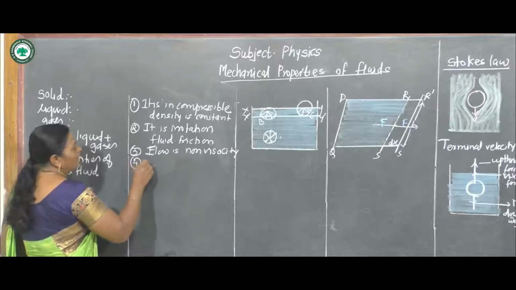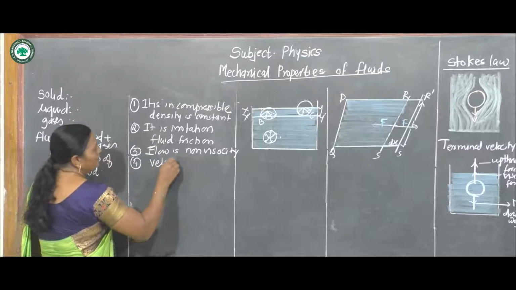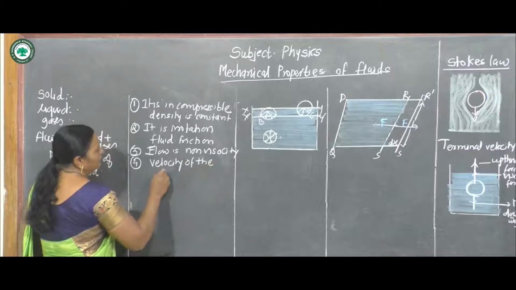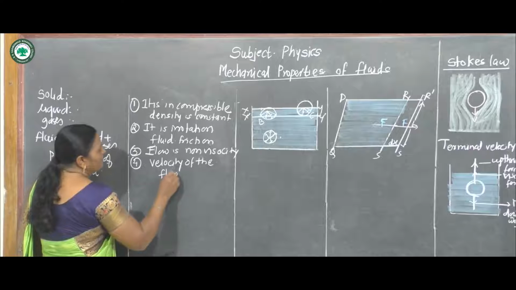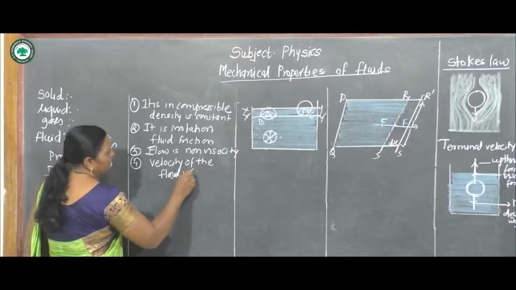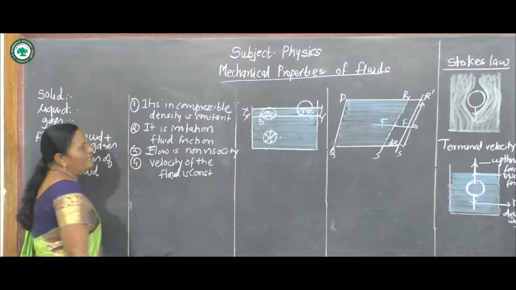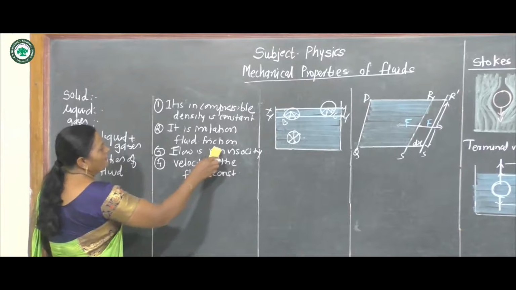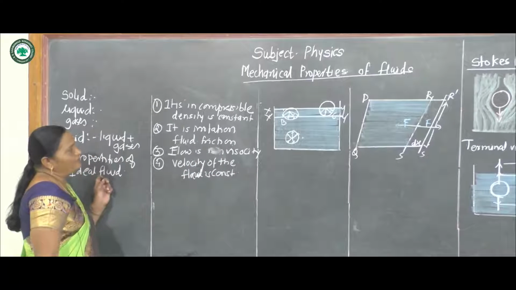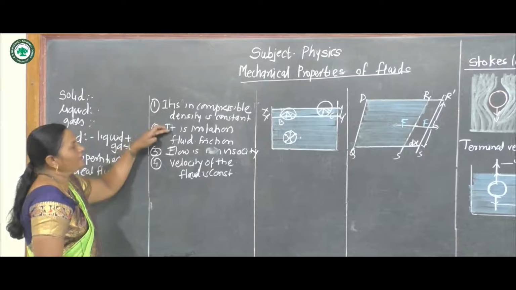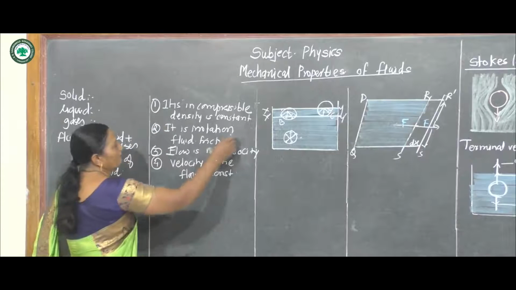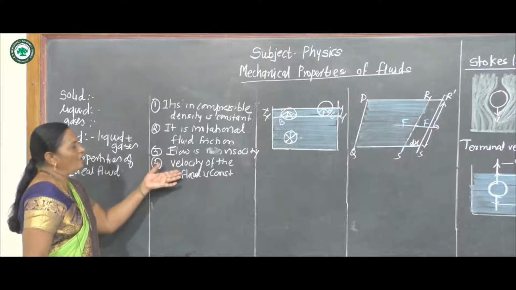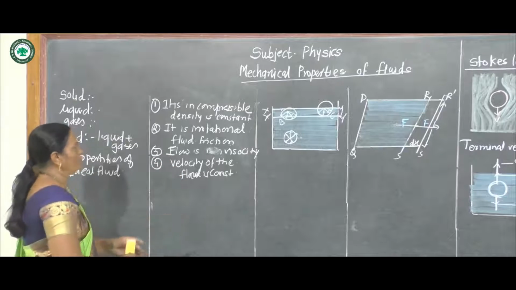And the fourth property, the velocity of the fluid is constant. These are the various properties of the ideal fluid. That is, an ideal fluid is incompressible, it is irrotational, the flow has no viscosity, and the velocity of the flow is constant.